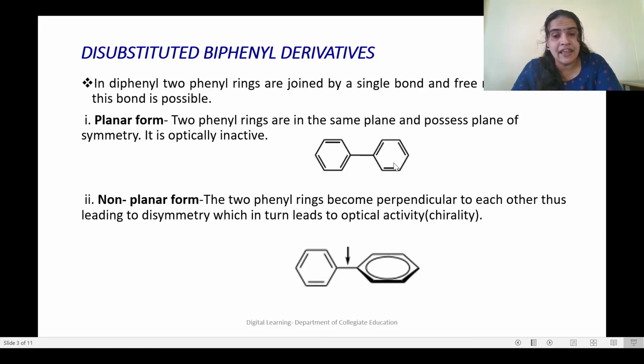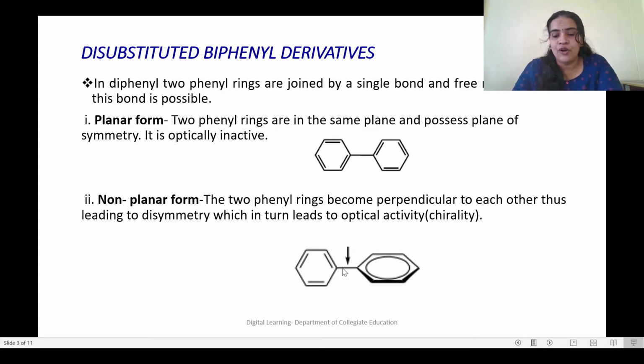Now we'll see what is the other form. When the second phenyl group is rotating about this carbon-carbon bond, at one position it will take a place where the second phenyl ring is perpendicular to the first phenyl ring. So it is not in a single plane. These two rings are not in one plane. So they will not possess any plane of symmetry. So this molecule we can give as an example for a compound where optical isomerism is arising because of the restricted rotation about this carbon-carbon bond.